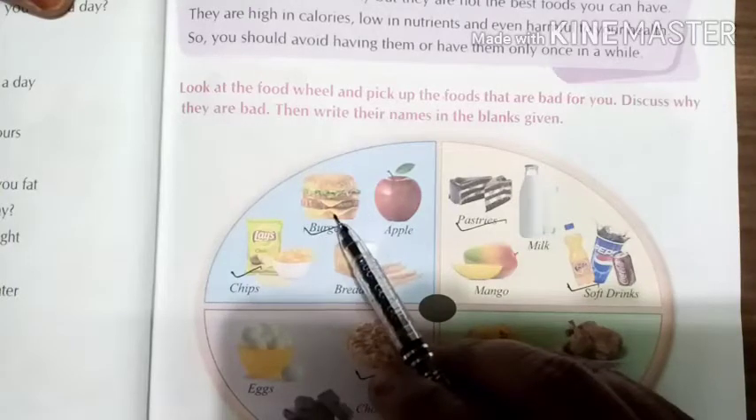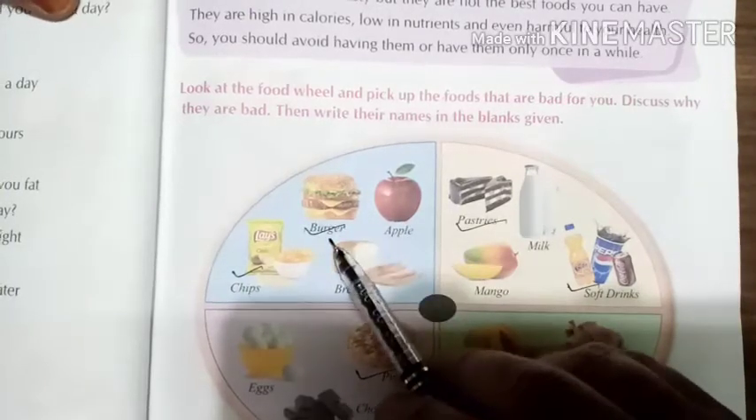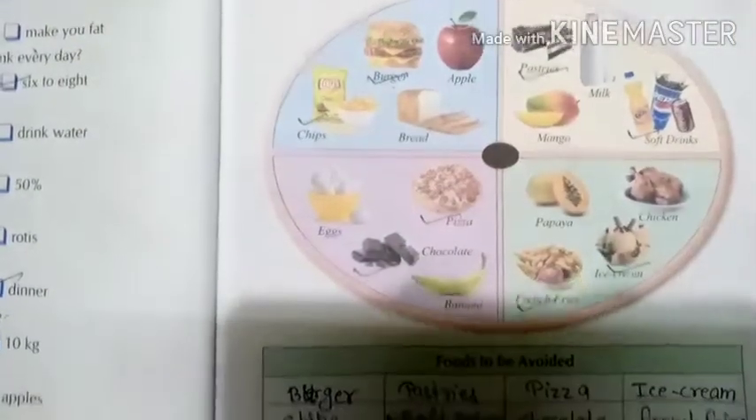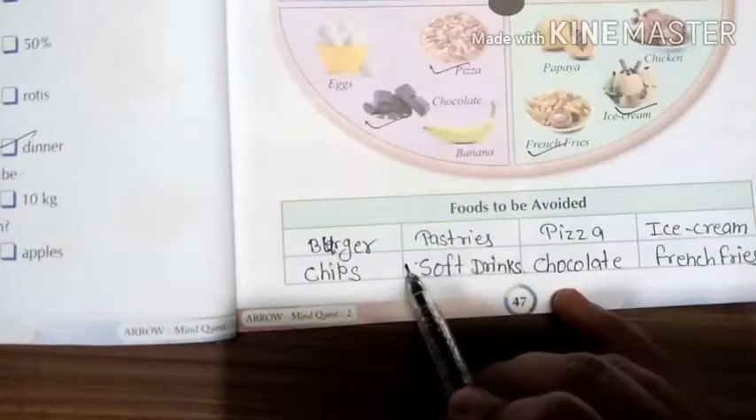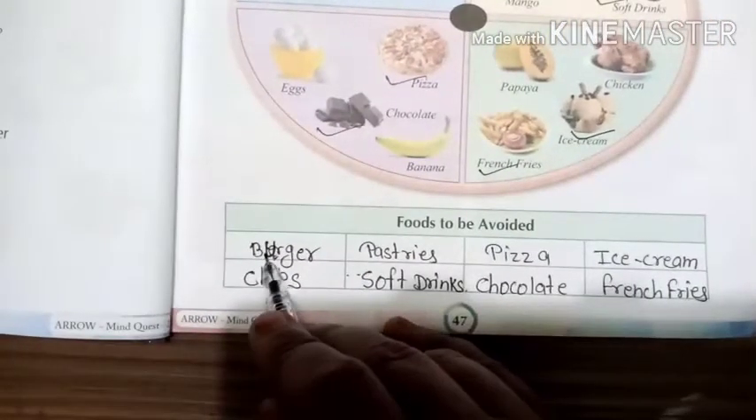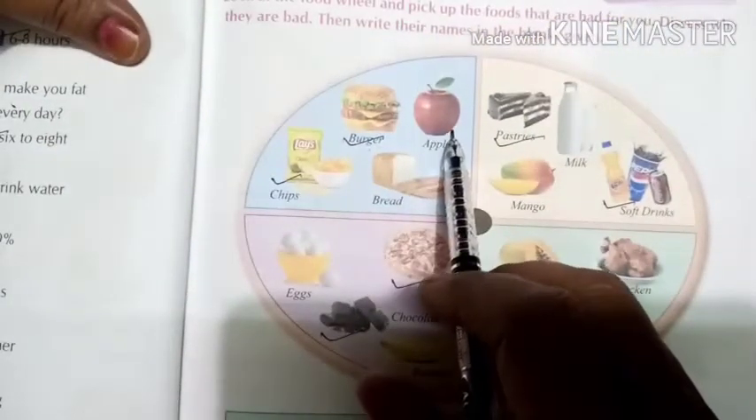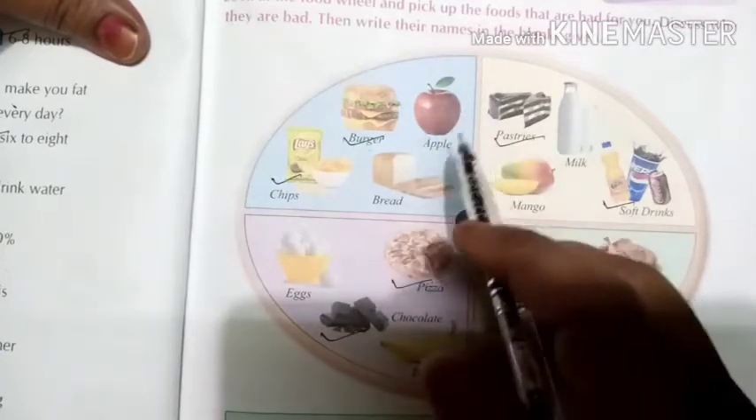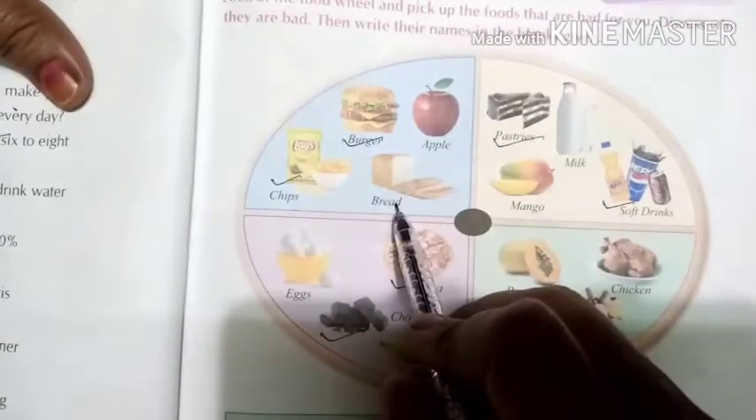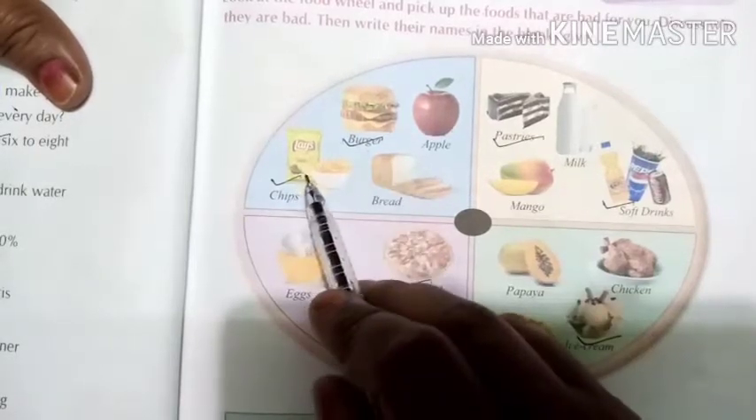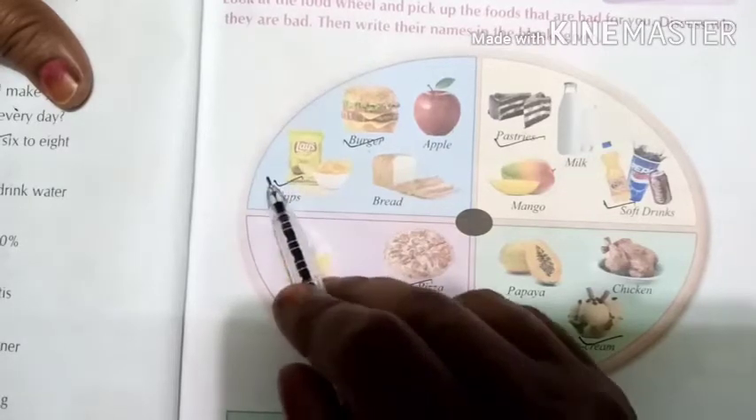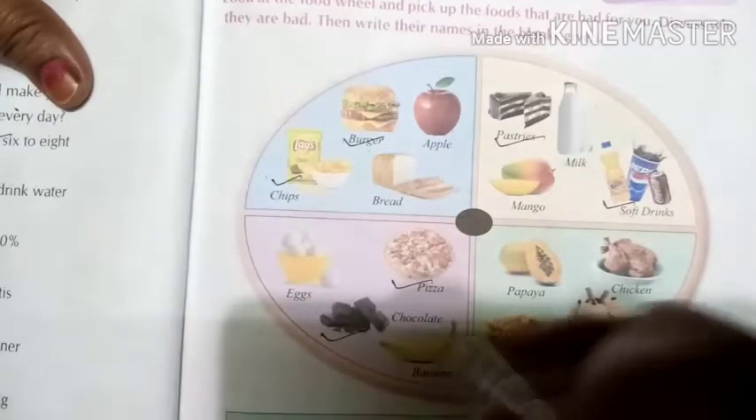It is spicy food. So we have to write the name of this burger in the box which is given at the bottom of the page. So write here burger. The next food you can see is apple. Apple is healthy food, so we should take it. Next one is bread. Bread is also healthy food, but another one is chips. Chips is junk food, so we have to avoid it. So write chips in that box.